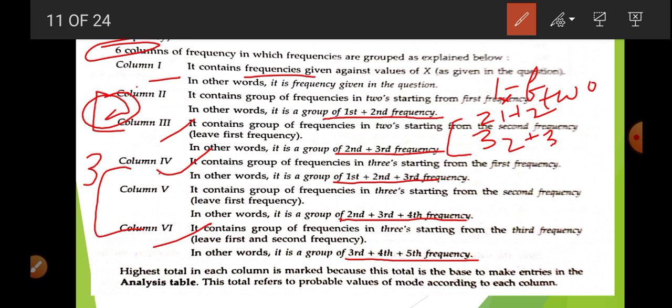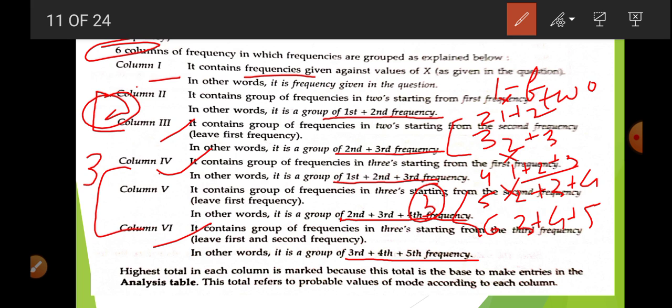Now 4, 5 and 6 are threes columns, that is, 3 numbers are added. So in the fourth, first plus second plus third, that is, the first, second and third frequencies are added. In the fifth, we avoid the first and start with the second: second plus third plus fourth. In the sixth, we avoid the second and start with the third, fourth and fifth. So it is all about these 6 columns.